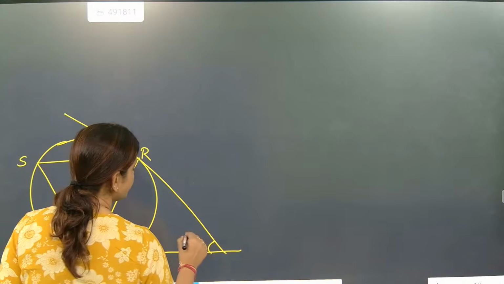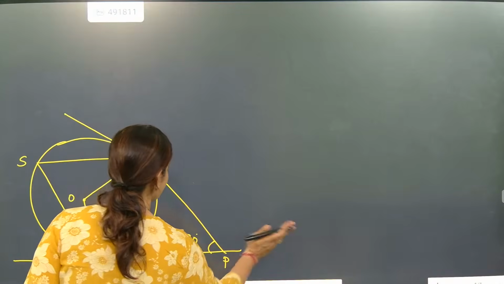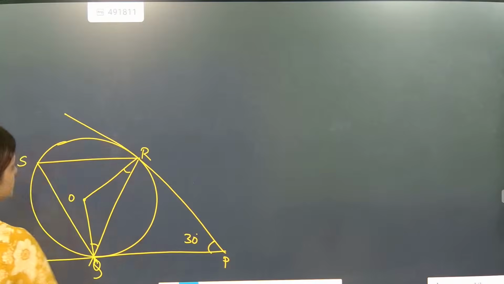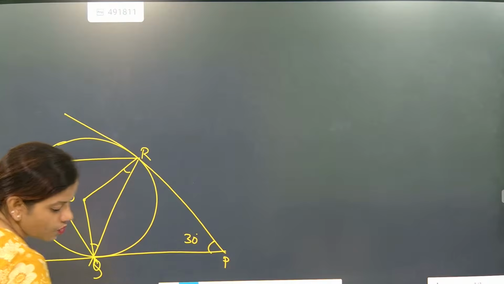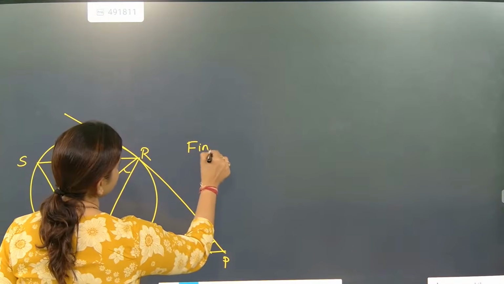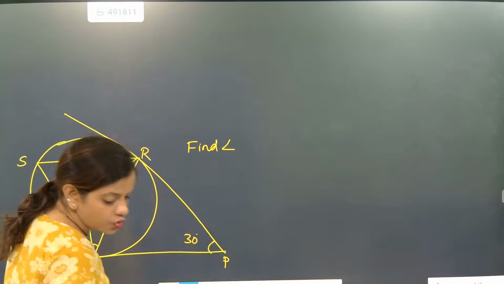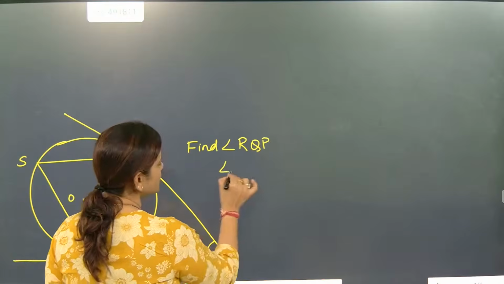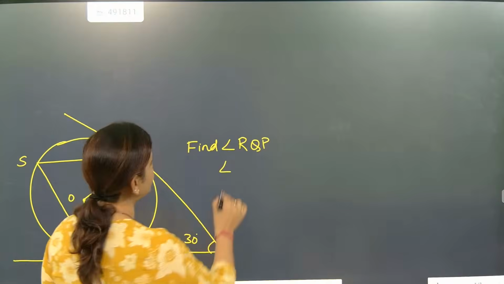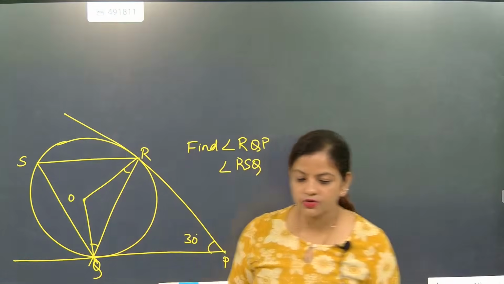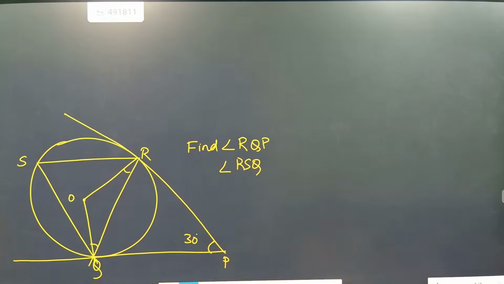This is 30 degree. This is P, an external point, Q, R, everything I have given. This point is R, this is S. Now what they are telling: find angle RQP and angle RSQ. This is a very important question. Please, children, try to solve it on your own. Don't help each other, try to help yourself. Start doing it.